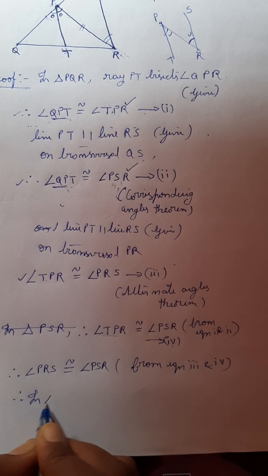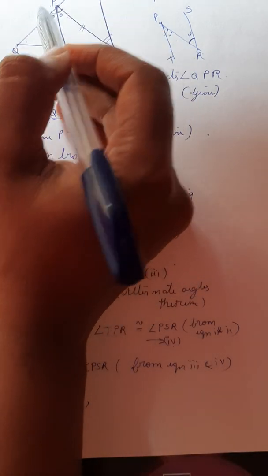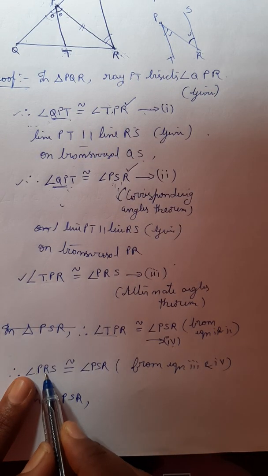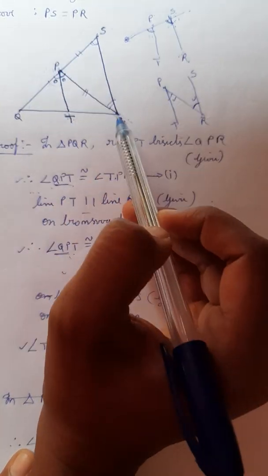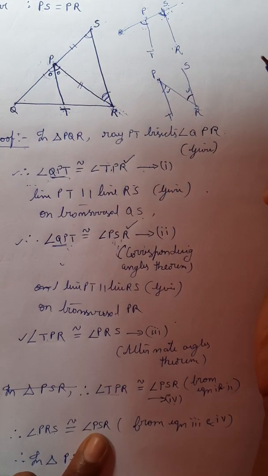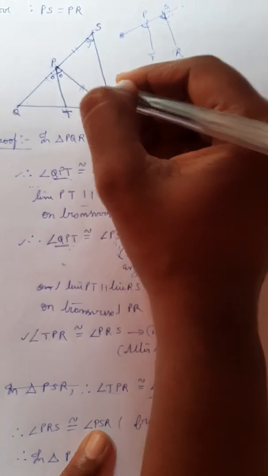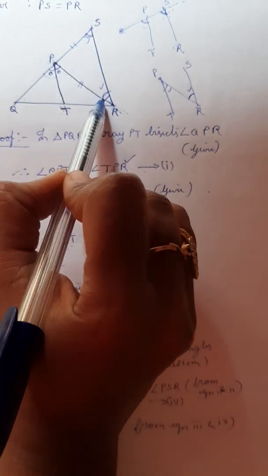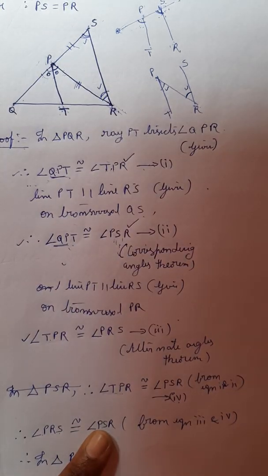Therefore in triangle PSR, angle PRS is congruent to angle PSR. These both are congruent. If two base angles are equal, we can say that the sides are also equal. Isosceles triangle theorem, correct?